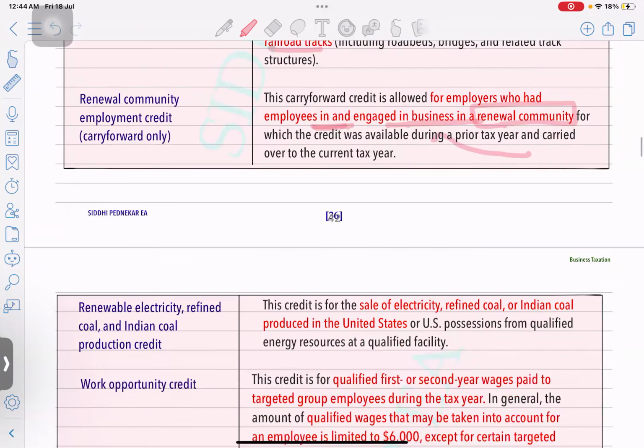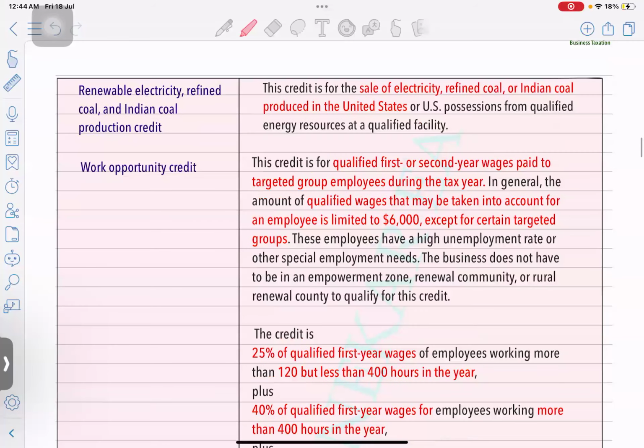Okay. Next is renewable electricity, refined coal, and Indian coal production credit. So if you're running a business for selling electricity, coal related, or any production which you do in the US, being a corporation, you are allowed to take a credit just for the production or for the distribution.